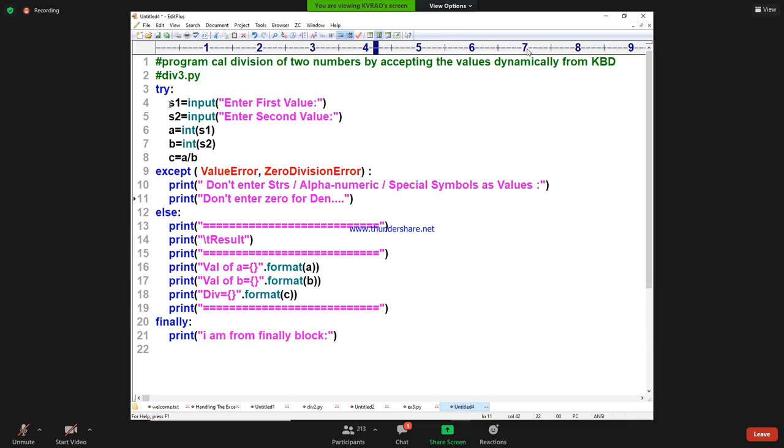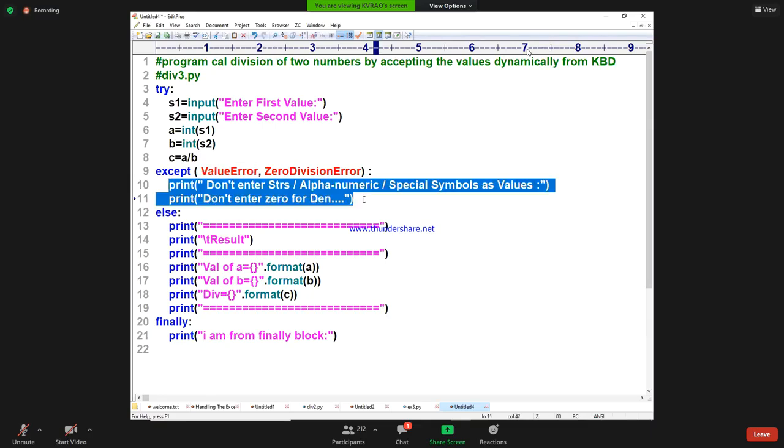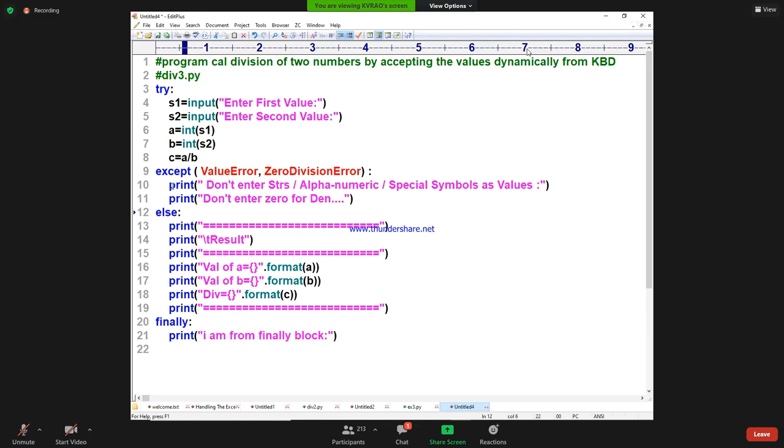Suppose because of this, 4 and 5, a value error is coming, matching. It will print both the messages. Both the statements will print. That means it is one advantage. Strictly speaking, it is an advantage. That means if you make one mistake, it is showing the other mistakes also.